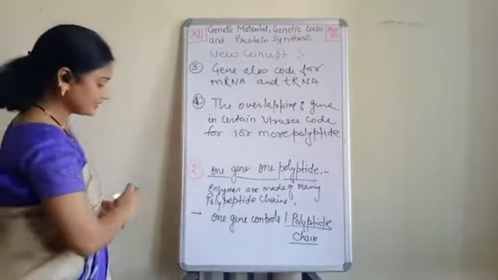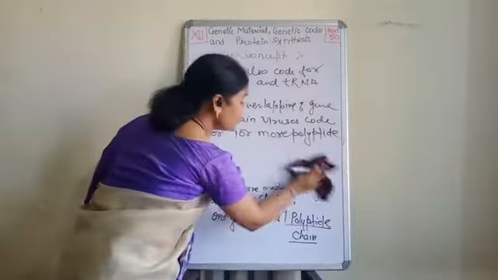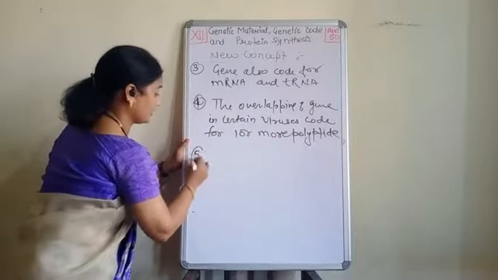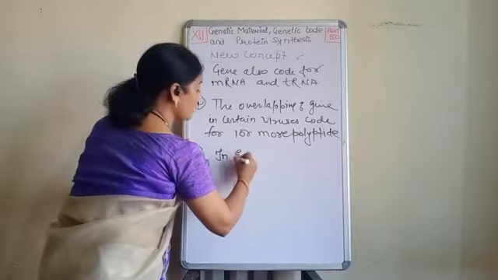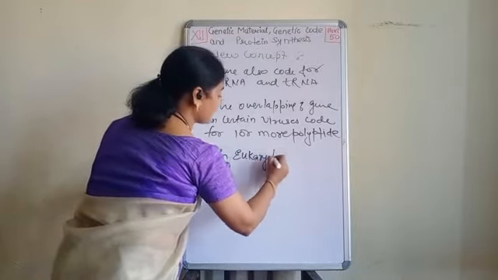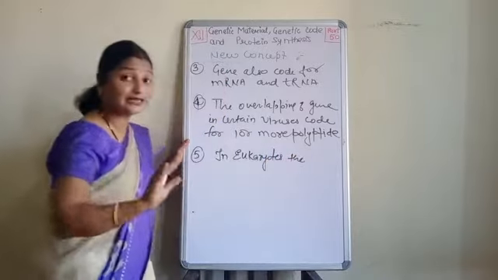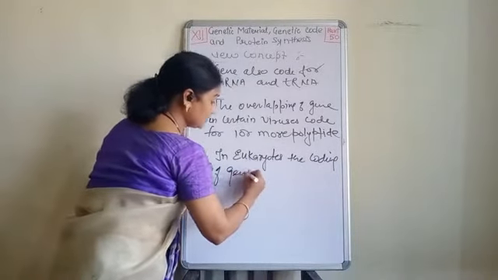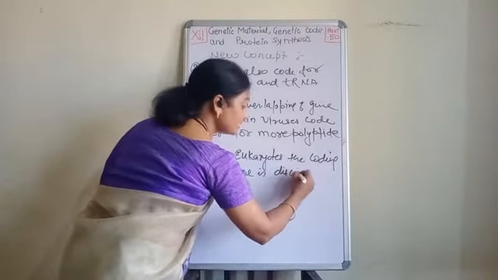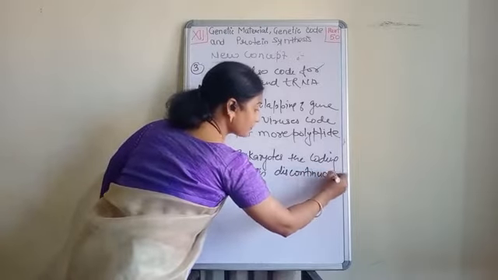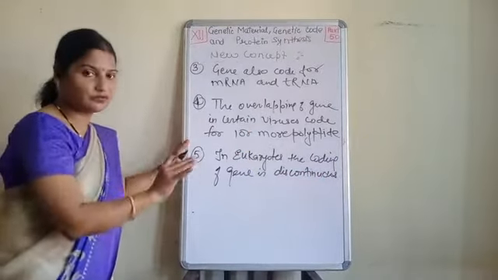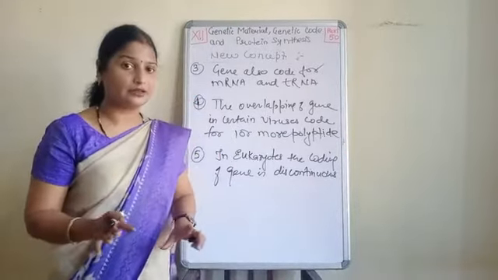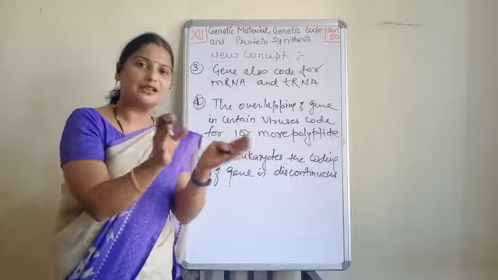Now next, in eukaryotes, the coding is not continuous. That is, the coding of a gene is discontinuous. Clear? This also we will see when we start the topic of mRNA, tRNA and rRNA. Then we will see how the messenger RNA can be broken into pieces.